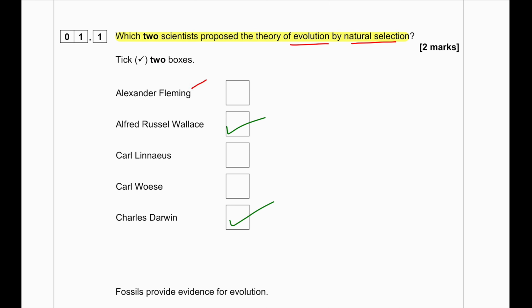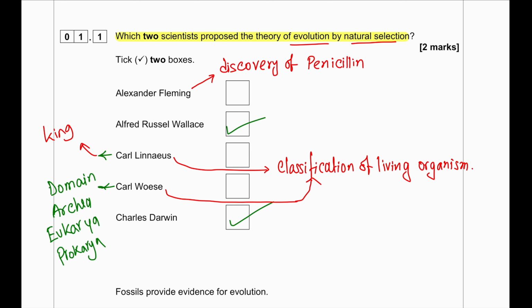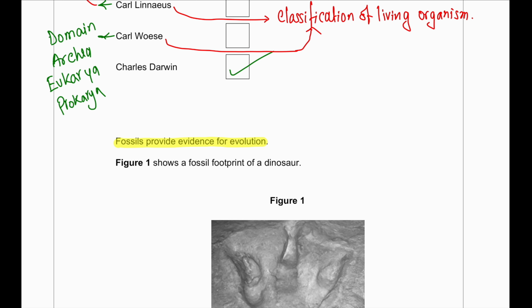Alexander Fleming is known for the discovery of penicillin. Carl Linnaeus is known for his classification of living organisms. Carl Woese is also known for his classification of living organisms. However, there is a difference between Carl Linnaeus and Carl Woese. Carl Woese proposed the domain system, the three domains of life: archaea, eukarya, and bacteria, whereas Carl Linnaeus proposed the kingdoms and the modern classification. Fossils provide evidence for evolution.